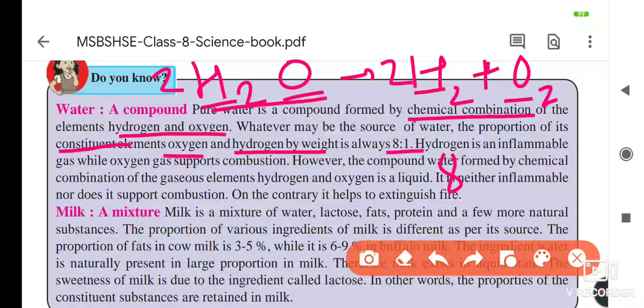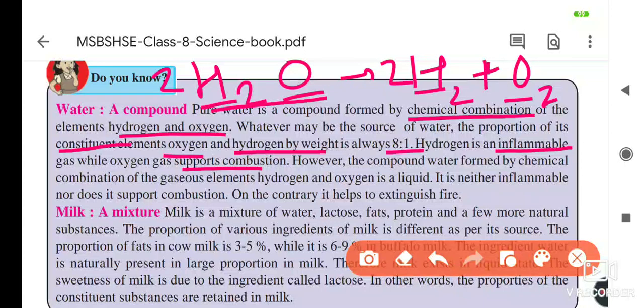And then hydrogen is an inflammable gas, and oxygen supports combustion. Hydrogen is inflammable, it burns itself. If you take a matchstick near the hydrogen gas, it burns with a pop sound. And oxygen supports combustion, which means it helps the combustion.